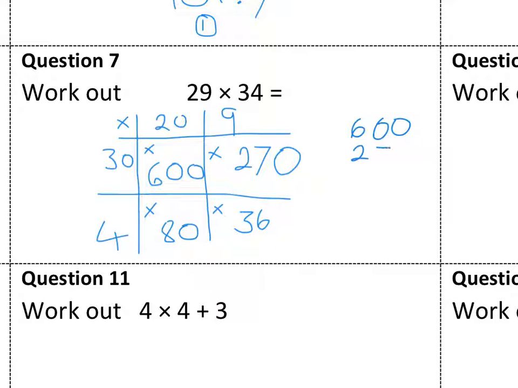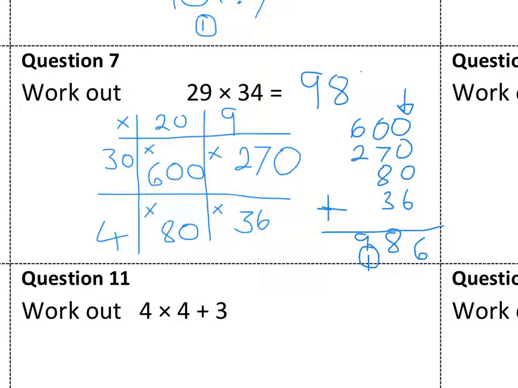600, 270, 80, 36. Make sure when you add them, this column should be all lined up, and then you line up the other columns. So you've got 6 here, 7 add 8 is 15, so you've got 18, and 6 add 2 is 8, plus 1 is 9, 986.